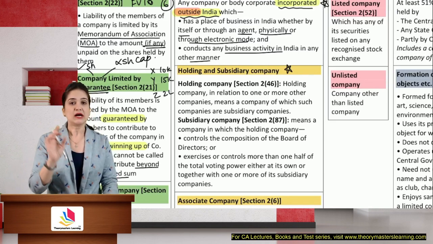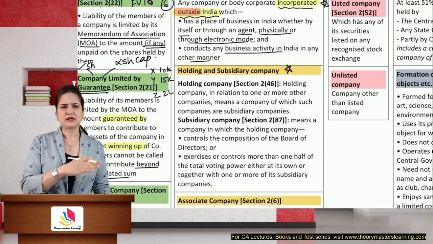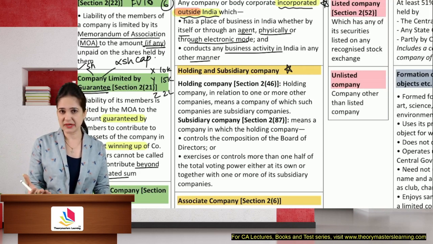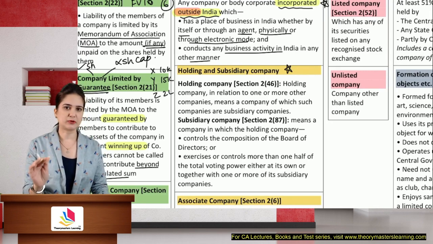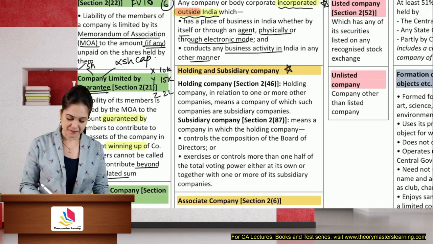According to me, a question can be expected on listed company because there are amendments, and no question has been asked on listed company till now. You can expect a question. A direct question will be asked, but you need to know the definition properly.